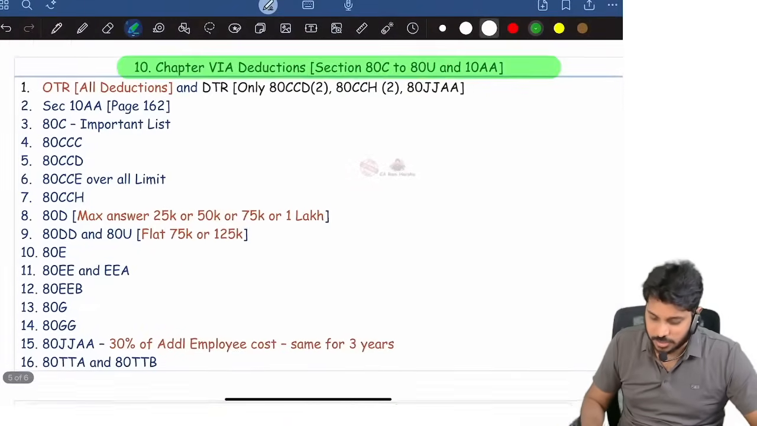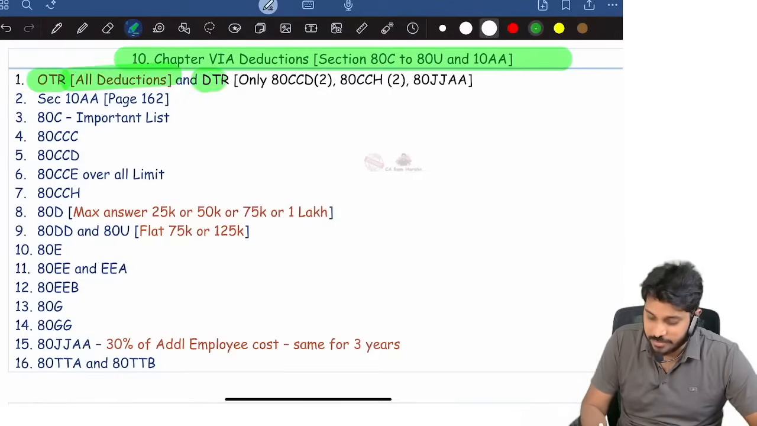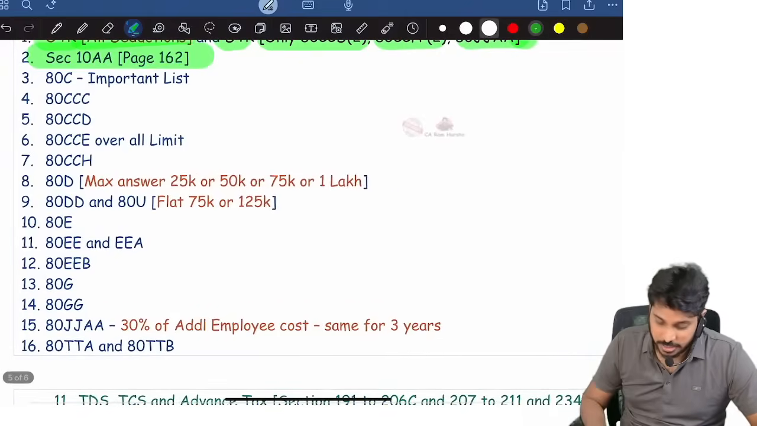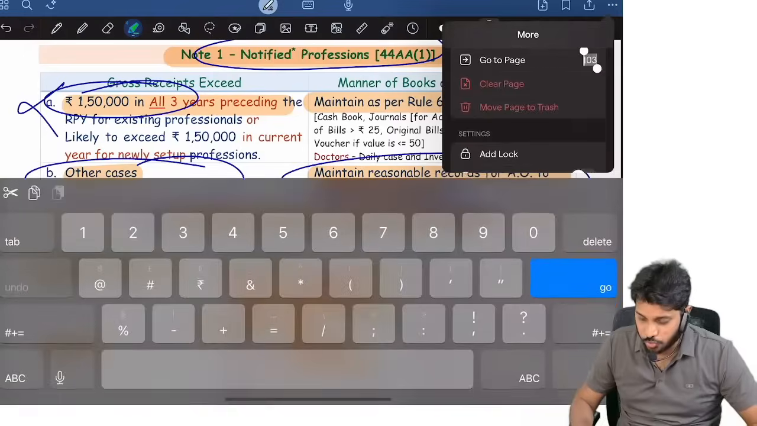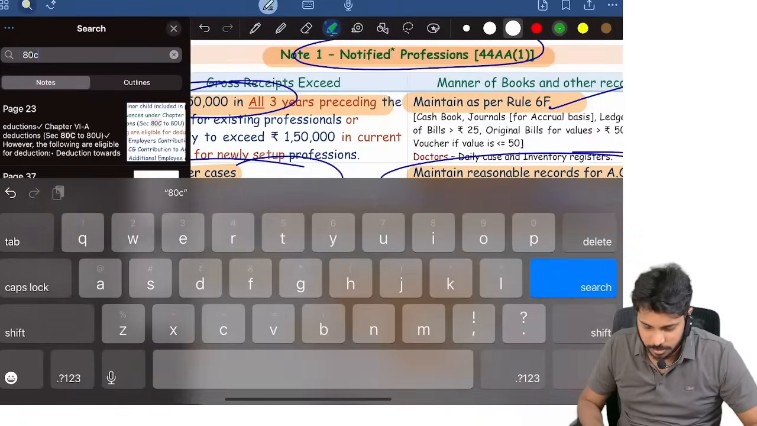Chapter 6 deductions. These sections you need to remember. Under the optional tax regime, all deductions you will get, whereas under the default tax regime, only these deductions you will get. In Chapter 6, 10AA deduction you must read. 80C important list. What is the important list in 80C? I will show you.